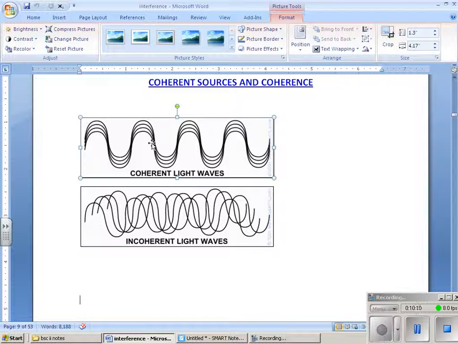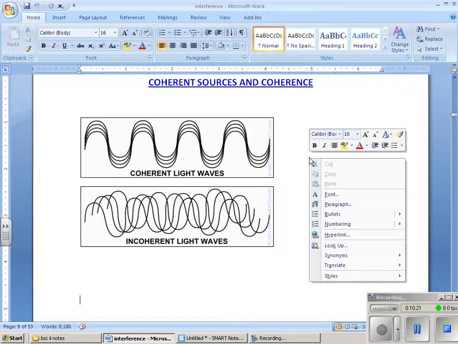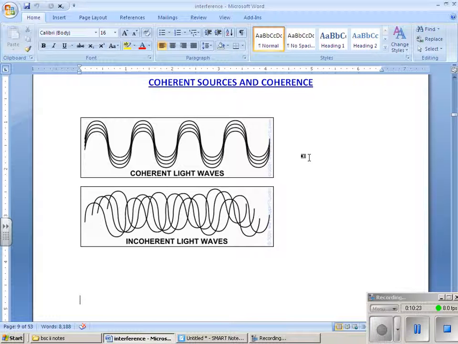So for an interference pattern to take place, we require the sources to be coherent, and that means they must be in phase. A constant phase difference must be maintained between the two light rays S1 and S2. Then only can an interference pattern take place. So this is called coherent light waves. These are called incoherent light waves.